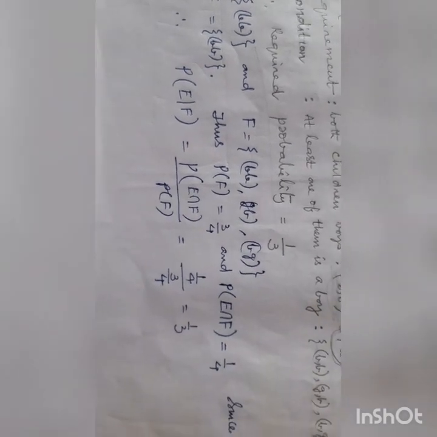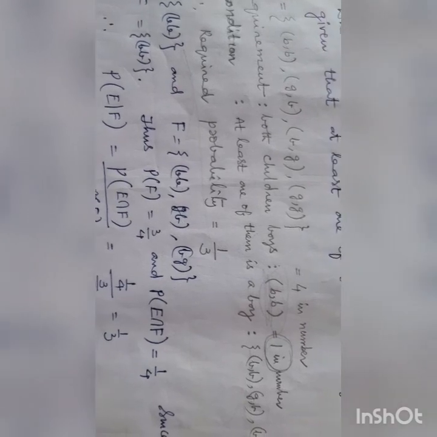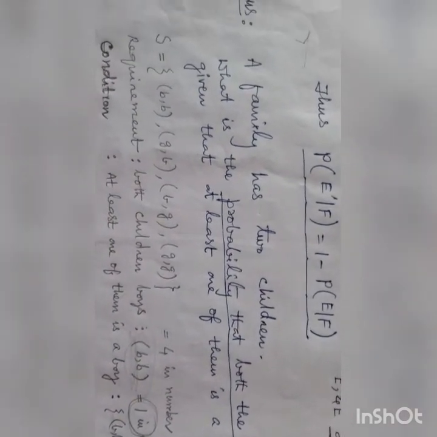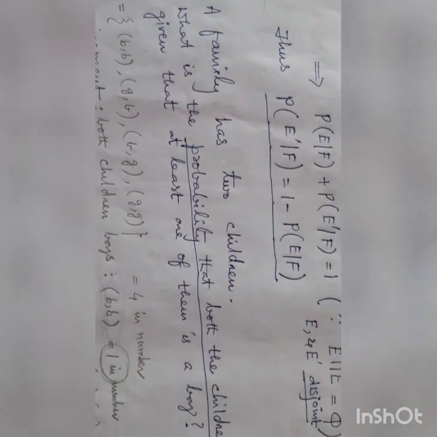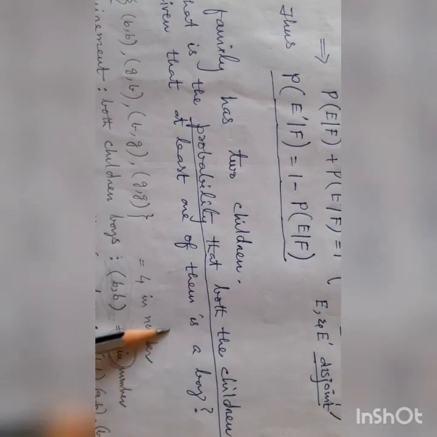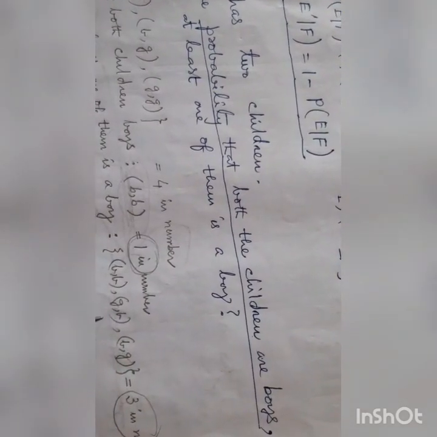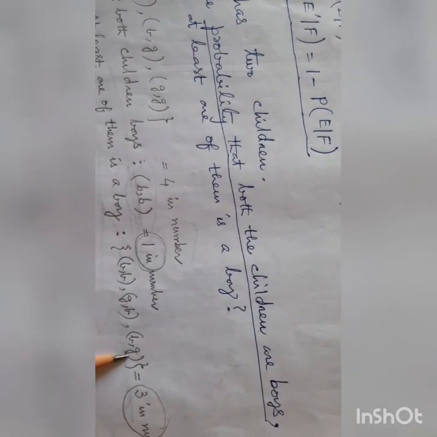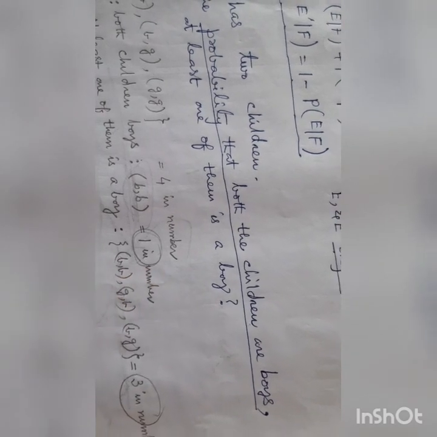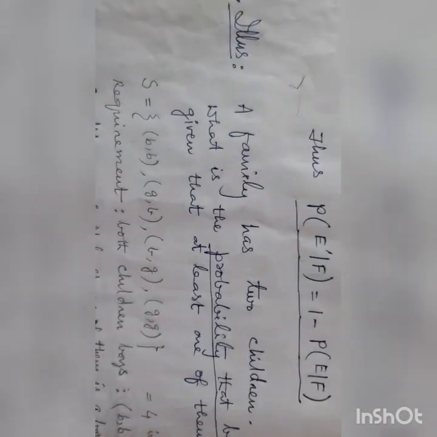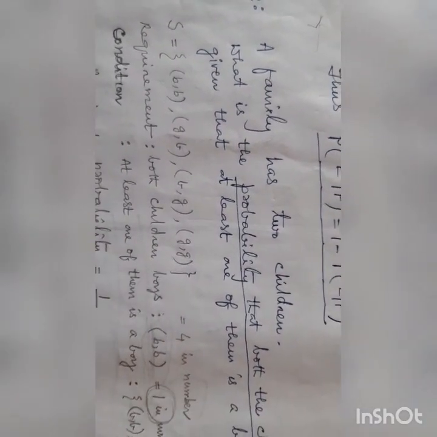Like this, according to the formula, you can do it, or you can say both children boys is 1 in number and at least one boy is 3 in number, so 1 by 3. So totally the answer is 1 by 3.